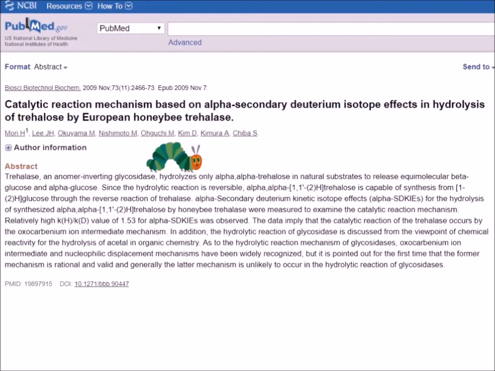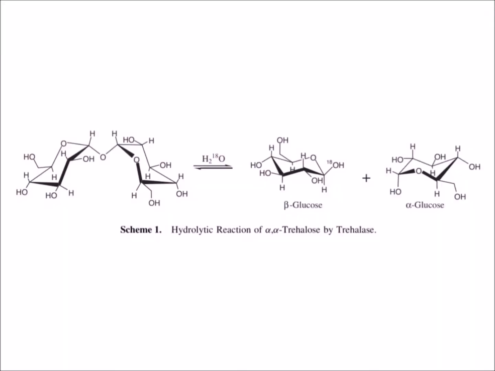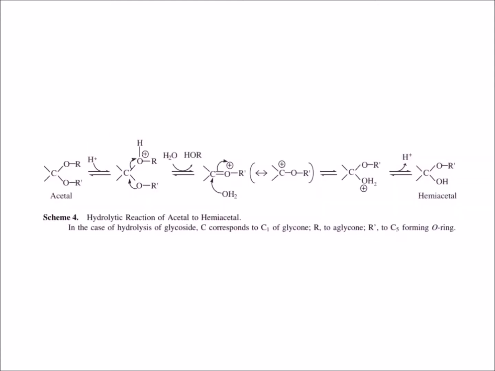On Tuesday, the caterpillar studied the catalytic mechanism of Trehalase, as viewed from an organic chemistry standpoint. Trehalase, which is an anomer-inverting glycosidase, exhibits two interesting potential mechanistic features, with the scheme following either a basic acetal hydrolysis mechanism or an oxocarbenium intermediate mechanism. Although the exact mechanism is not known, it is general scientific consensus that single or double displacement mechanisms are less likely than a more simple acetal hydrolysis in the cleavage of the glycosidic bond, though the other mechanisms are recognized.